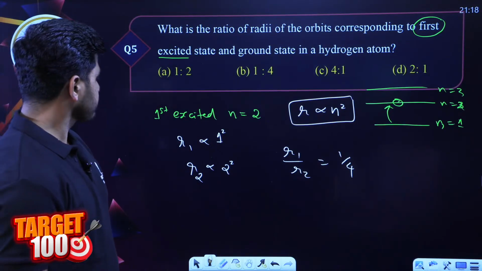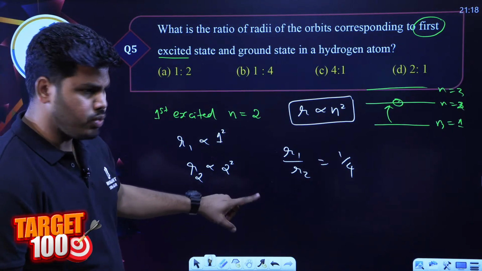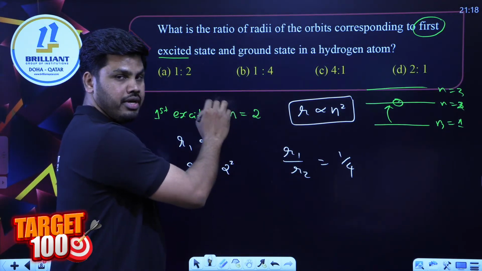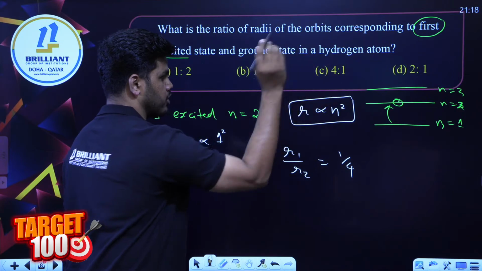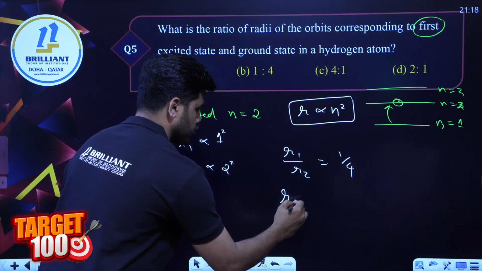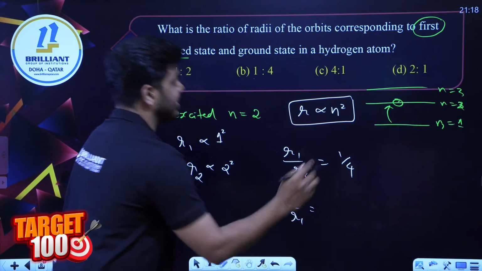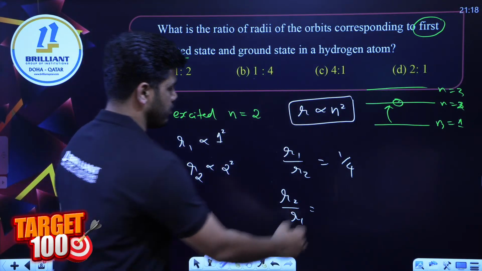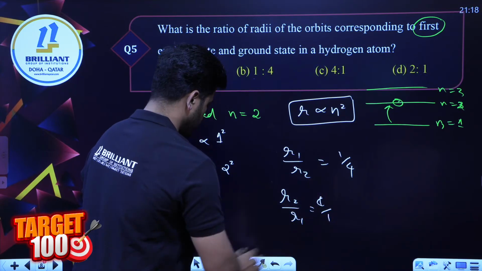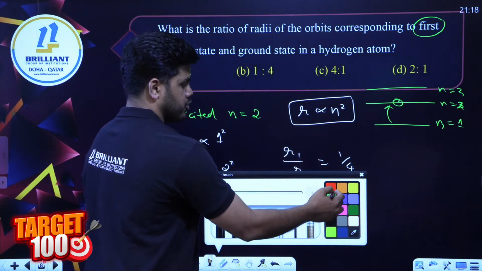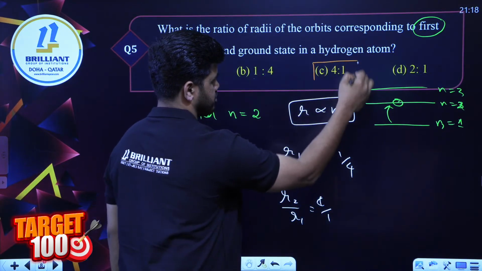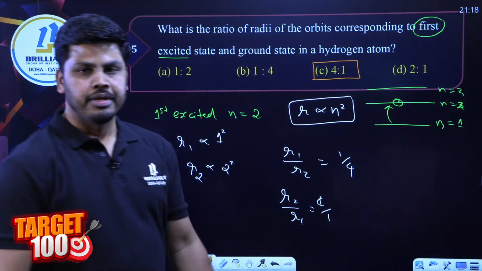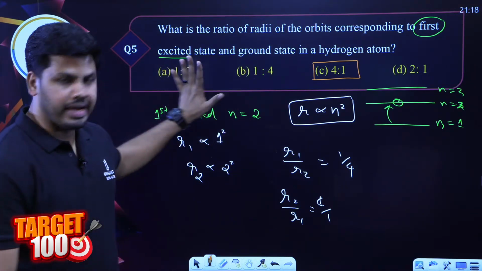So first excited to ground state. We have two options. Remember, don't be confused: 1:4 is given, and 4:1 is given. The ratio you are asked to find is R2 by R1, first excited to the ground state. So R2 by R1 is going to be 4 by 1. Don't go for 1:4. The answer is 4:1, option C. So these are some questions from radius.